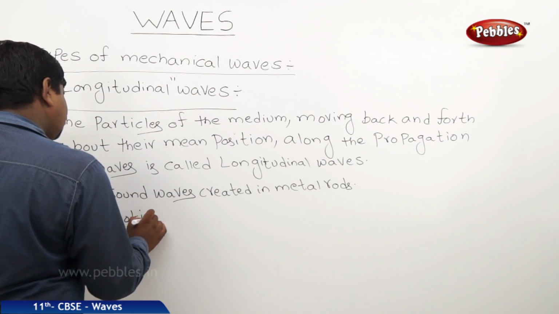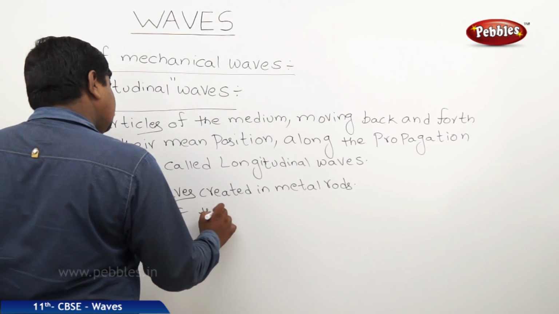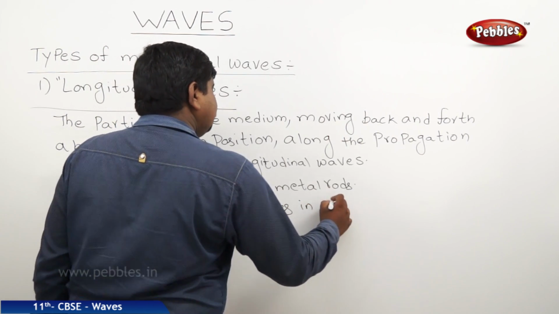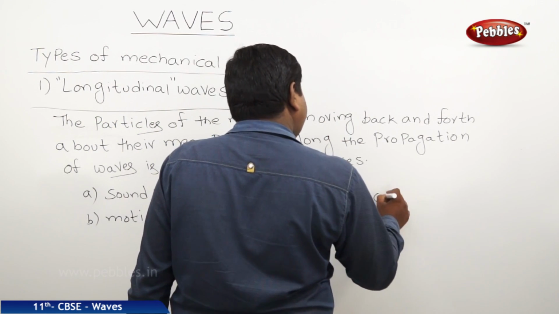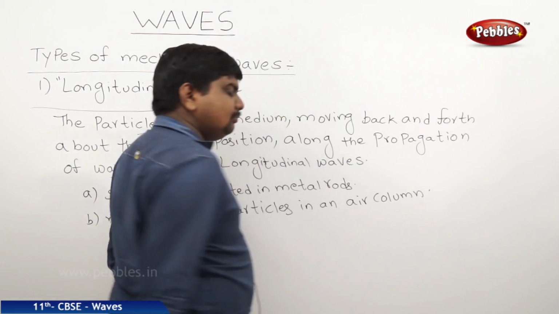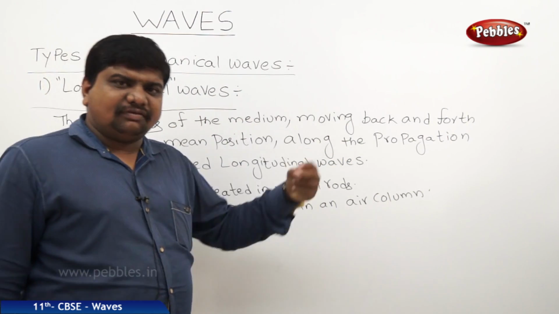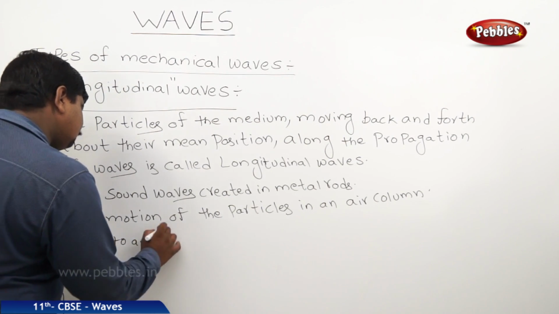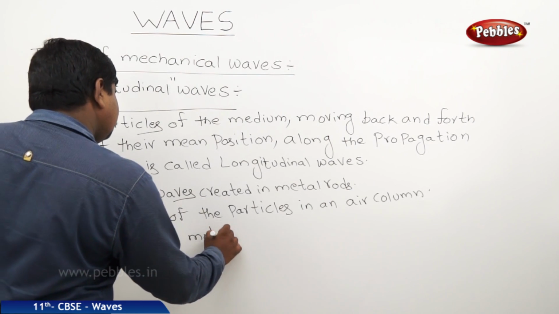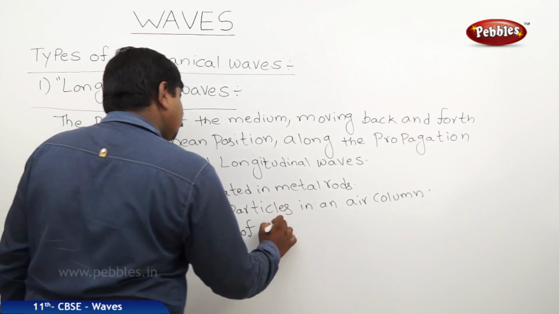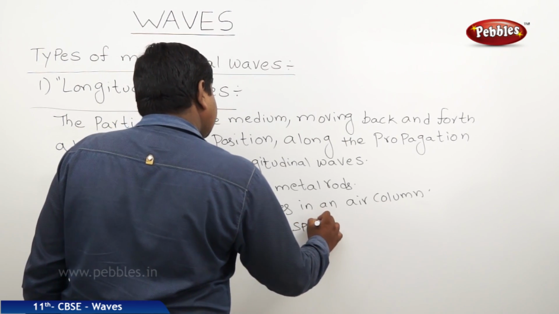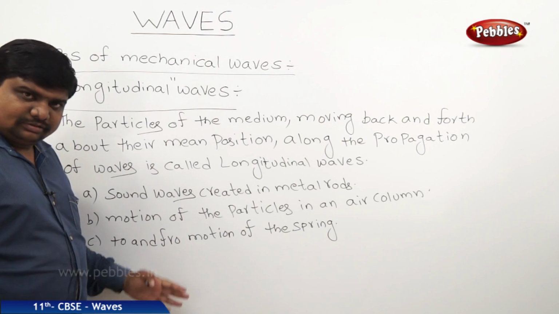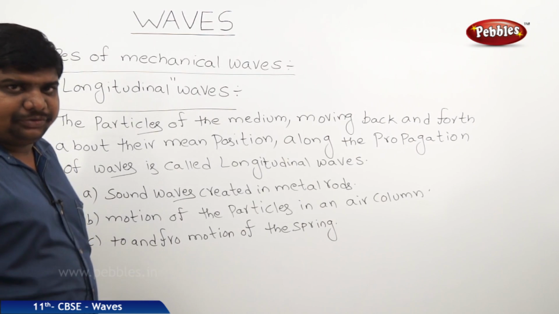So the motion of the particles in an air column, the to and fro motion of the spring, these all are called examples of longitudinal waves.